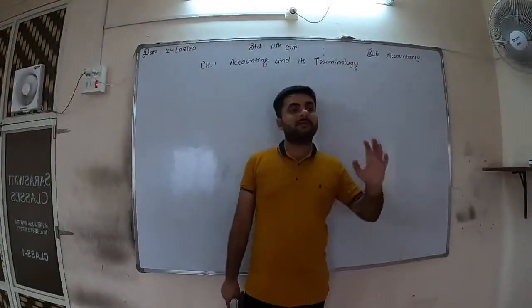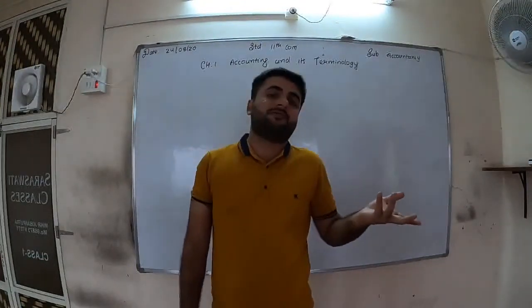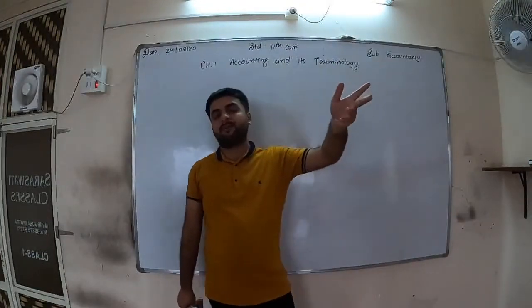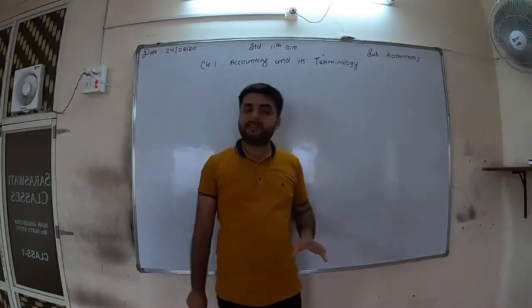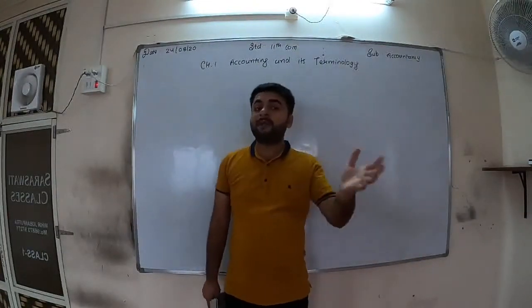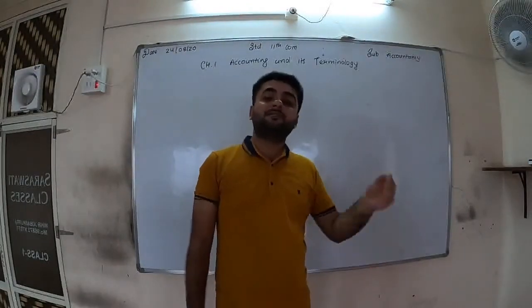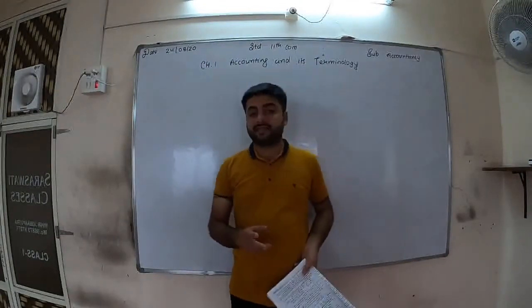It may be possible you have purchased for 5,000 and you are selling for 5,000, then no profit, no loss. If your purchasing value is less than the sales value, then you are having profit, and opposite to it you are having a loss. Means in short we can say that event is dependent on the business transaction. उसके लिए पहले transaction होना चाहिए तो event हो सकता है. Okay. So this was about the second word.